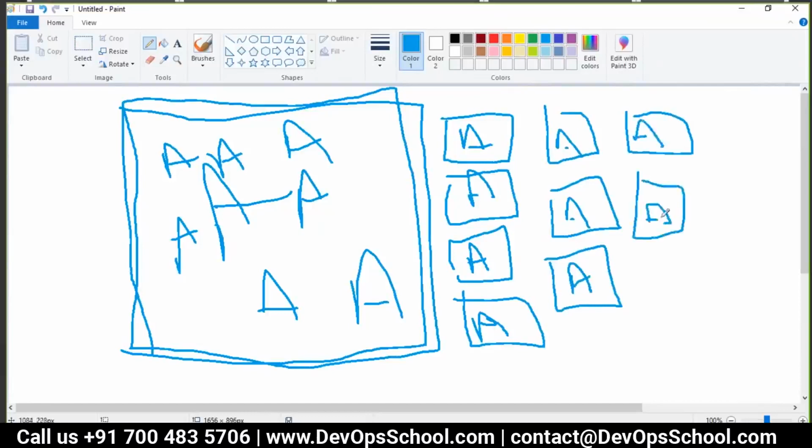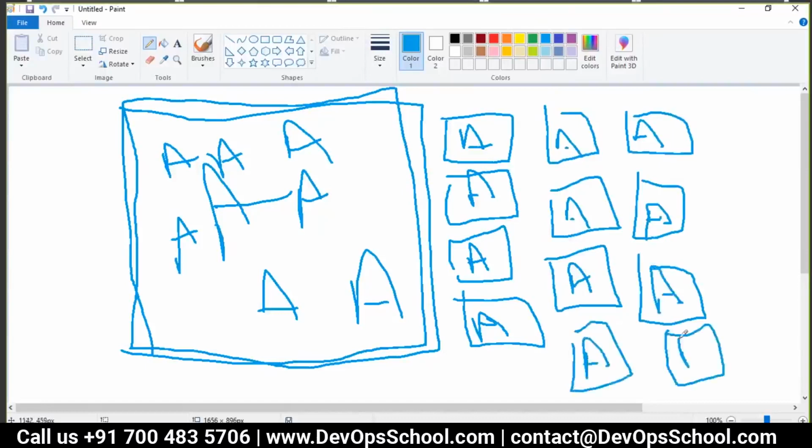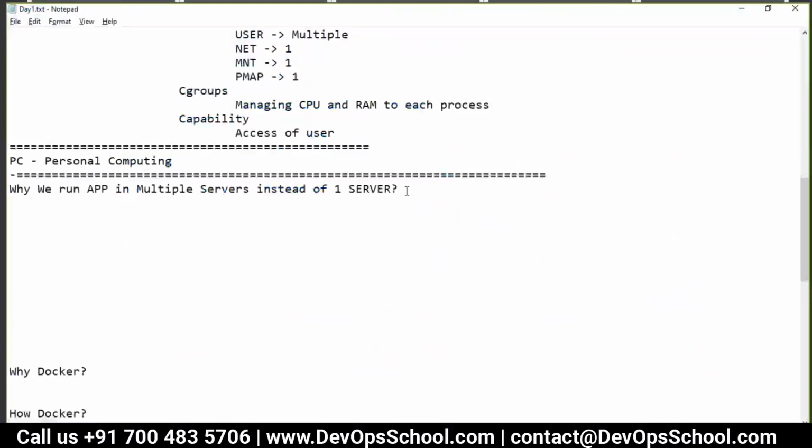So why do we need a port? First of all, if it is a web server, then it needs to accept traffic on a particular port number. But why do we need a port at all? The port will be the entry to the system for communication. Yes, the port is the entry into the system for that particular app.